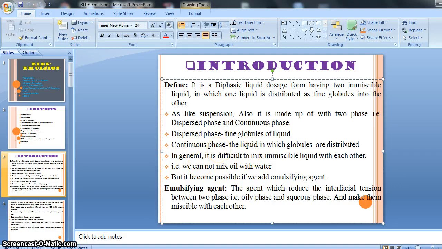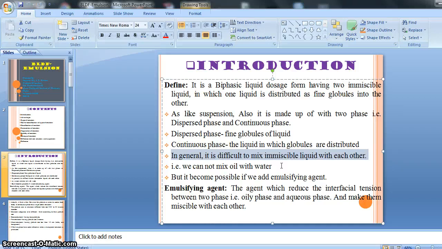Do you understand? In general it is difficult to mix immiscible liquids with each other. If we try it, we will conclude that oil and water do not mix in general.